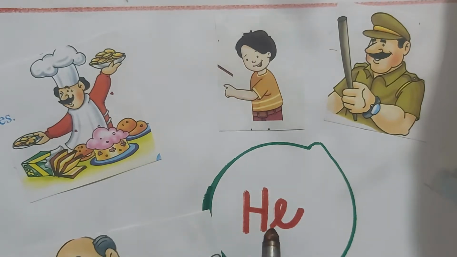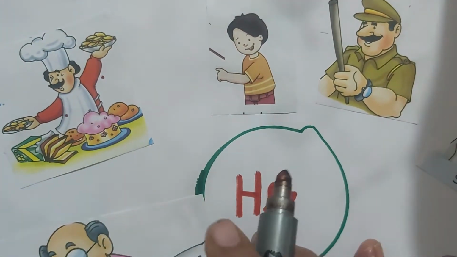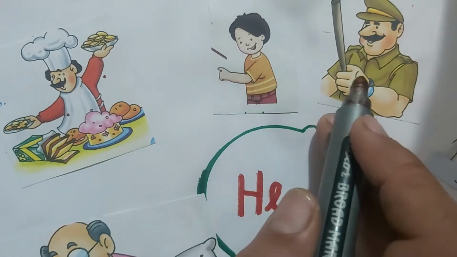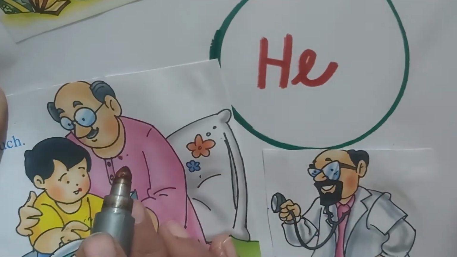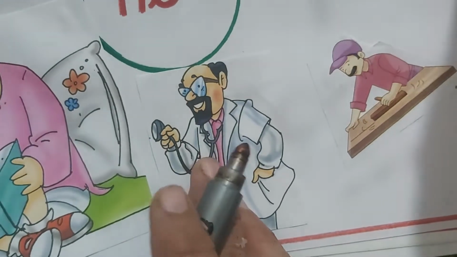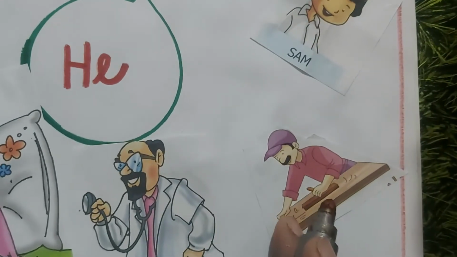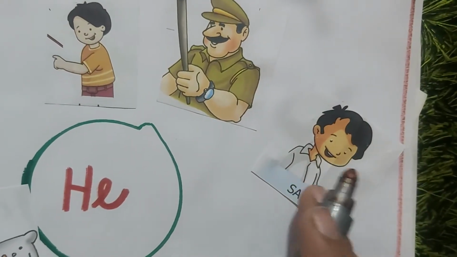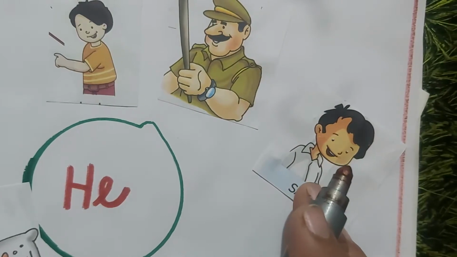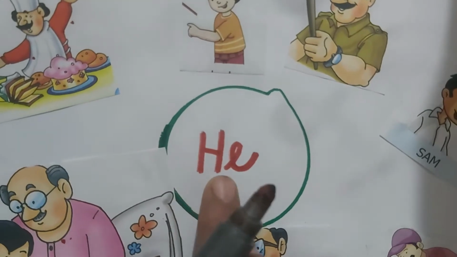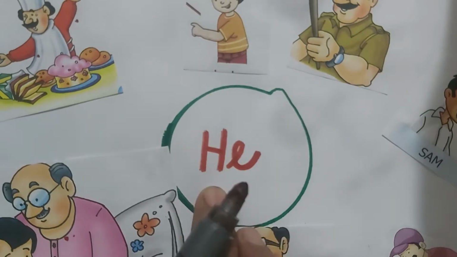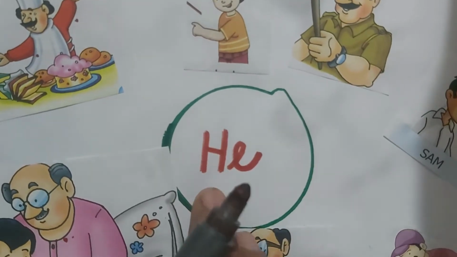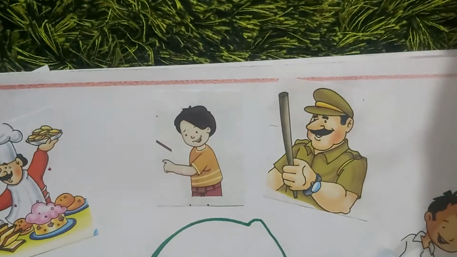Now, he. When do we use he? We use he for a boy, for a policeman, for a chef if the chef is male, for grandfather, for grandson, for doctor if the doctor is male, for carpenter, for any of our friends who is a boy. So he is used for masculine gender. We have read about gender now. He is used for masculine gender, or we can say male people. Okay. He is used for male.